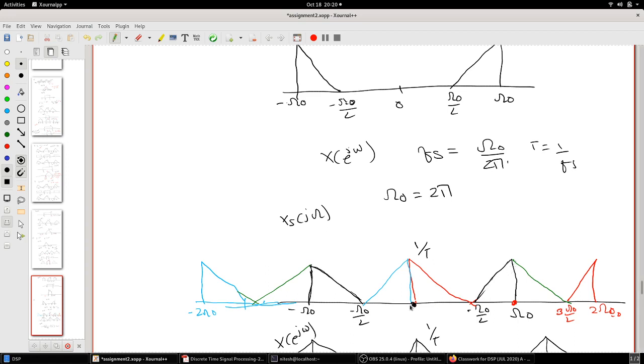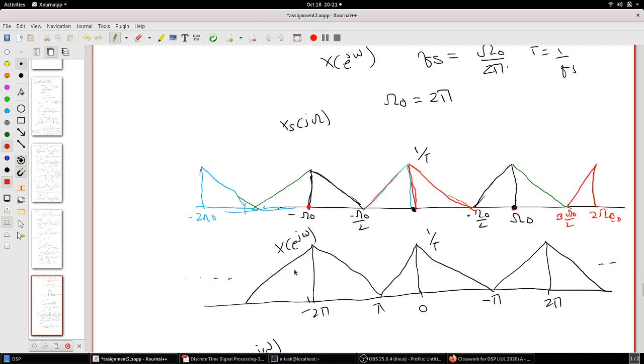Now since it repeats every omega 0, for this particular point you are going to get these curves, this guy here and this guy here, and the same way here. Now for omega equal to minus omega 0, at this point you will get this curve and this curve. So finally what you have is a complete triangle here.